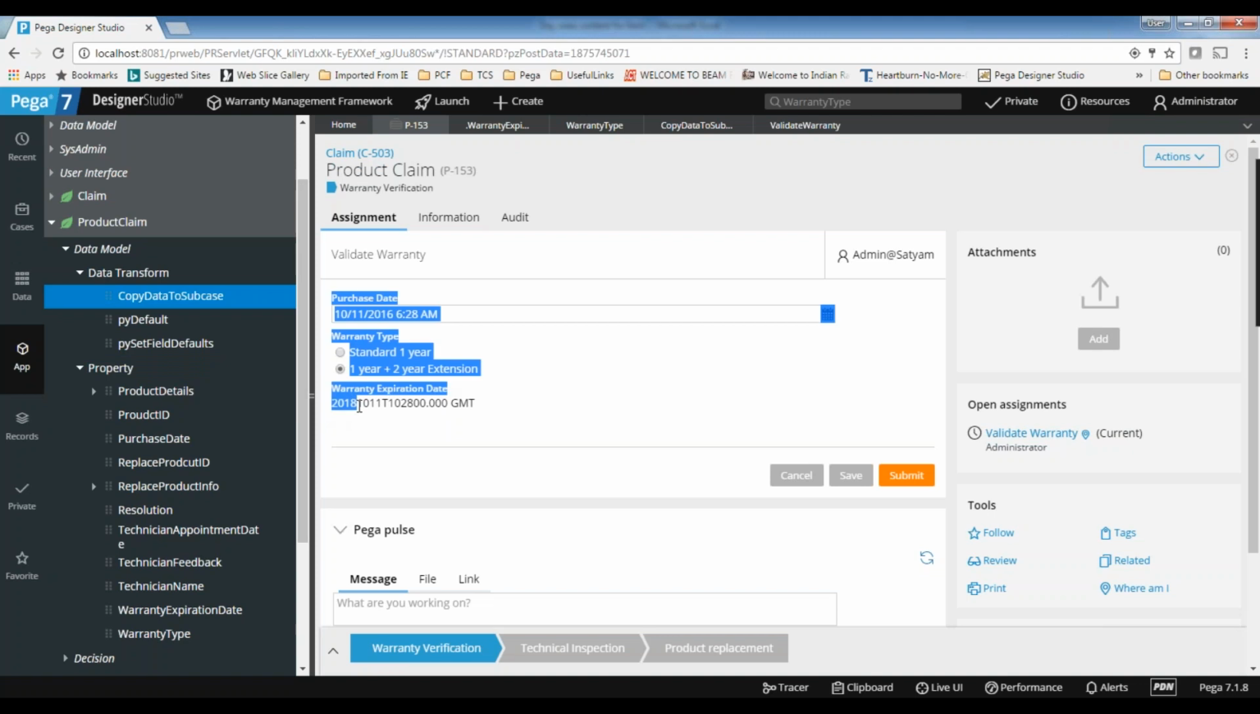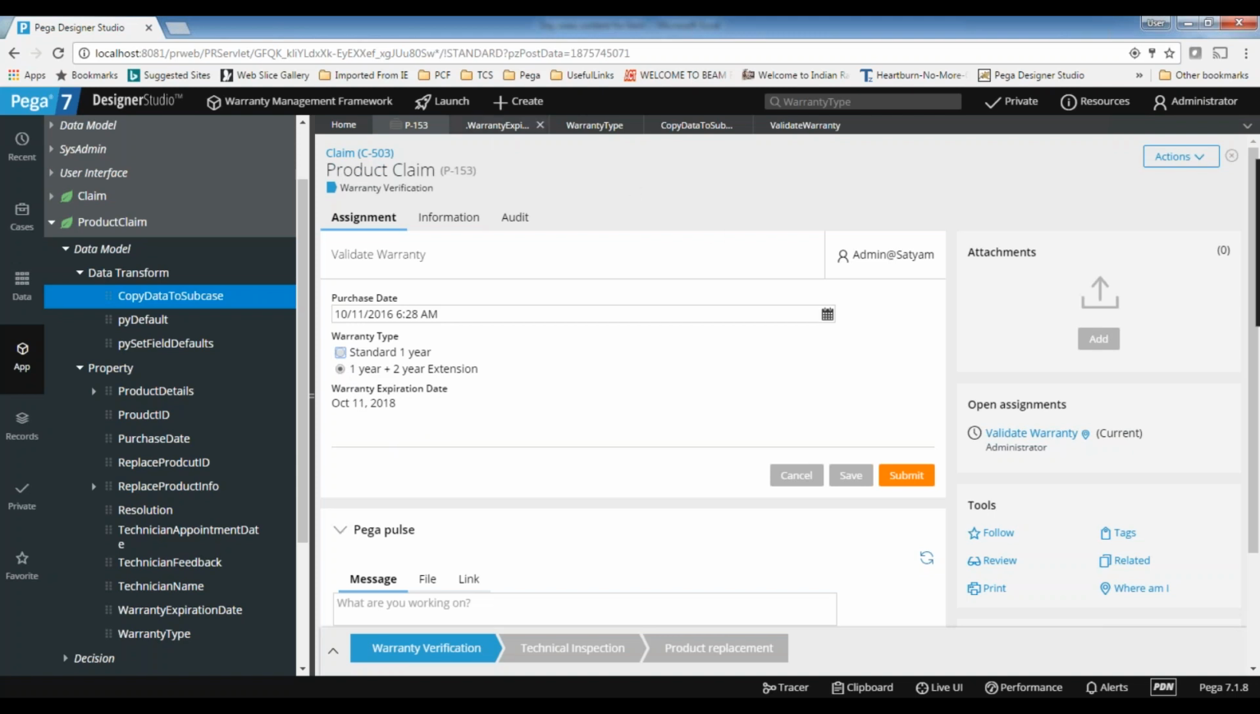That is why you can see 2018 is coming. When I select standard 1 year, you can see October 11th 2017 is coming. Now it's working perfectly. Here you are getting a different value, October 11th 2018, but here you are getting October 11th 2017. That means that our expression is correctly calculated. This is the 1 year expiration, this is the 2-year expiration, this is the expiration date for your product.